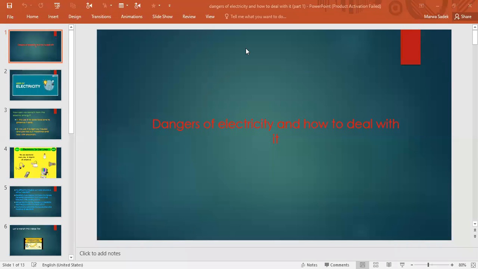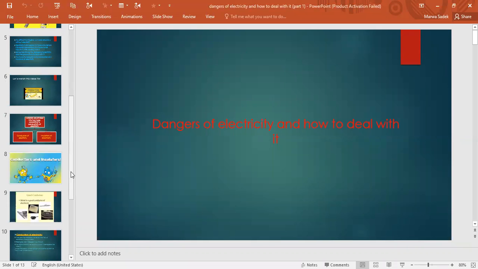Our lesson is called Dangers of Electricity and How to Deal with It. In this lesson, we will learn more about the dangers of electricity and how to take precautions in dealing with these dangers. We will start our lesson by knowing the difference between electric conductors and electric insulators.